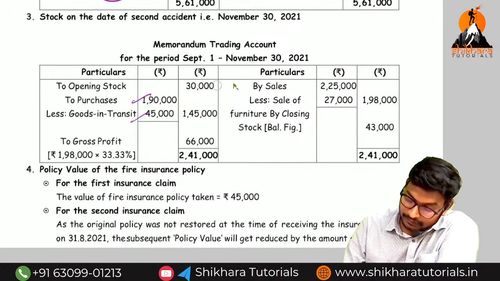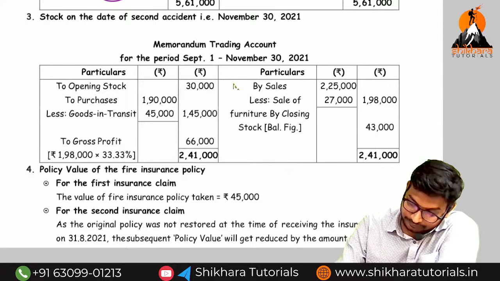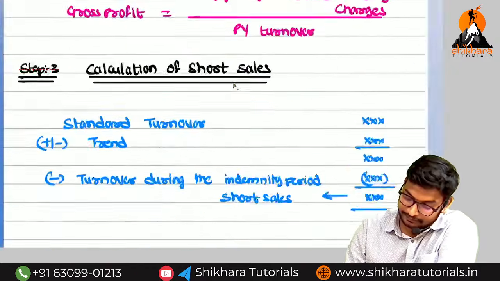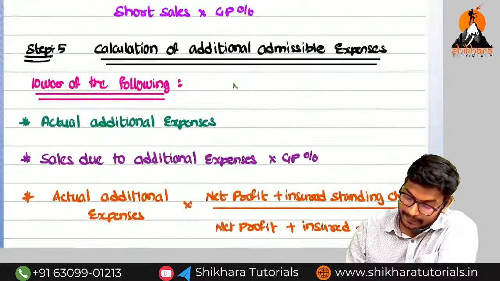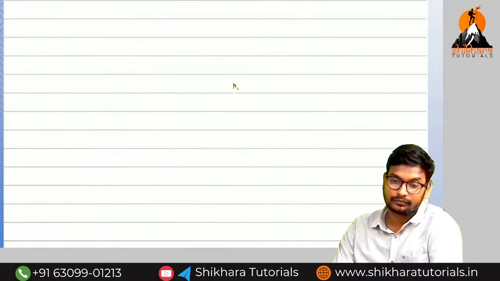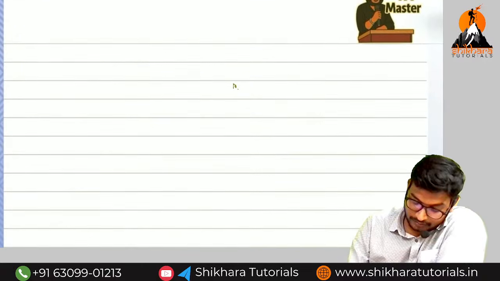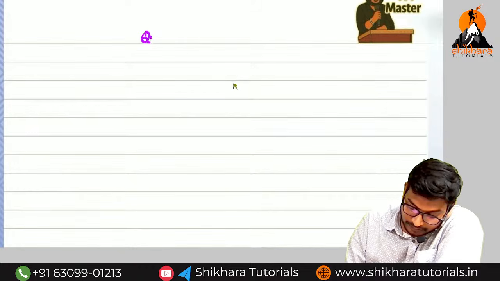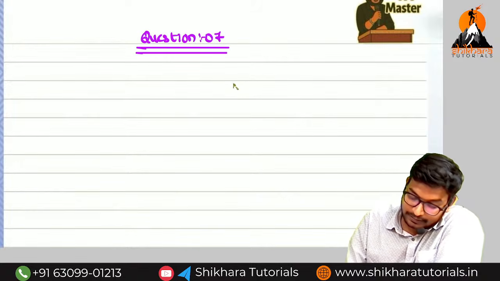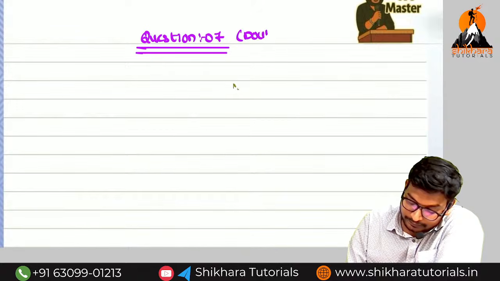Okay guys, so please keep the question number ready. Question number 7: double insurance or double loss.